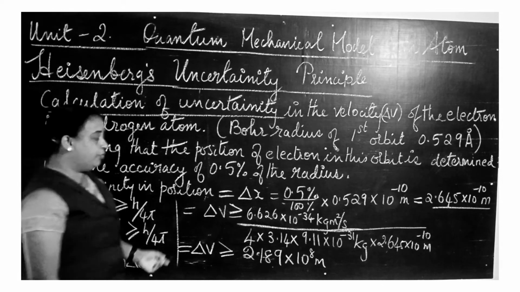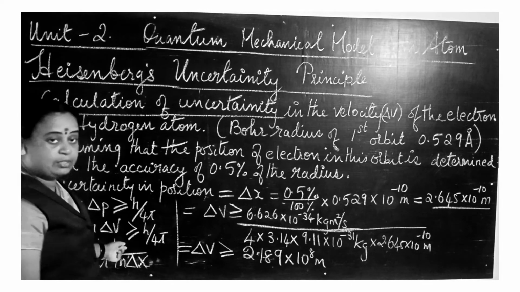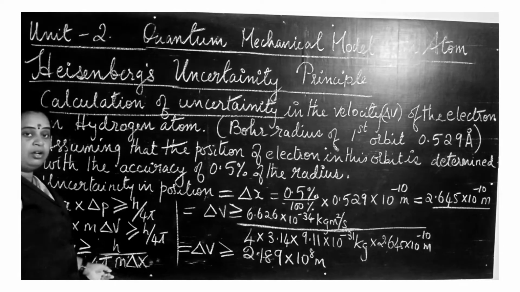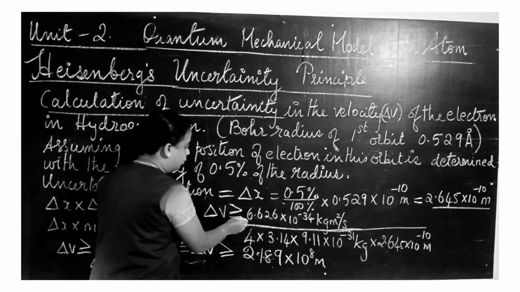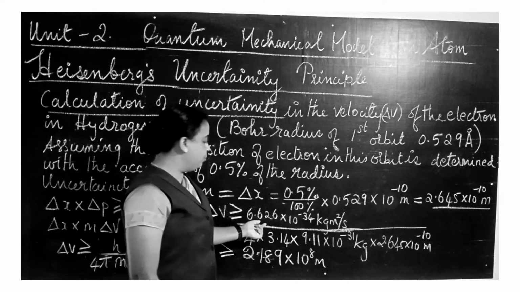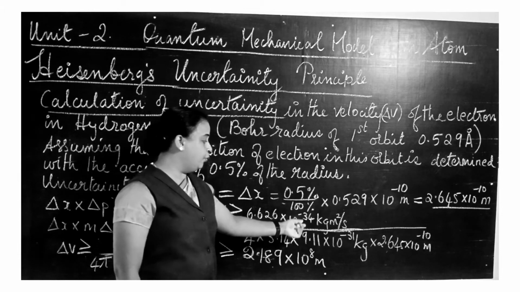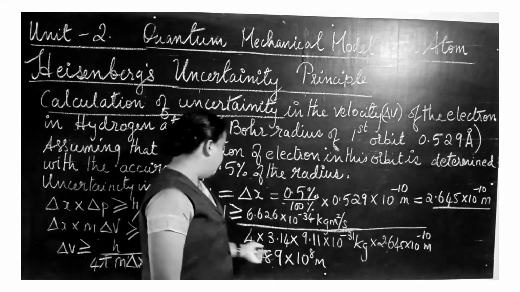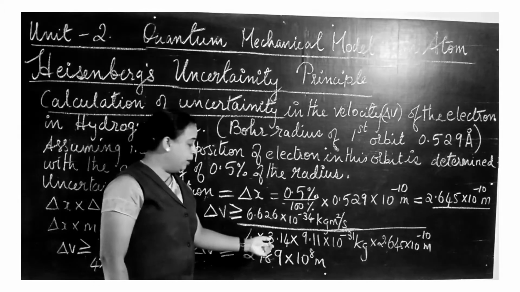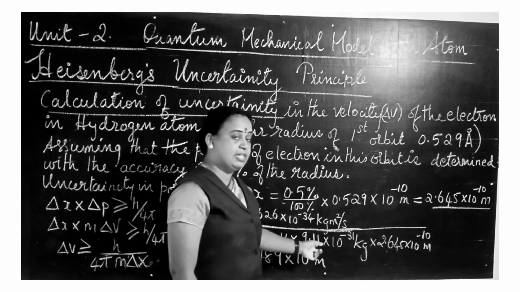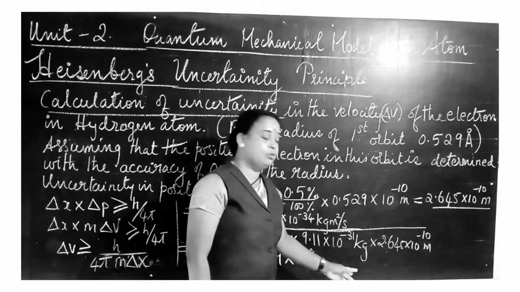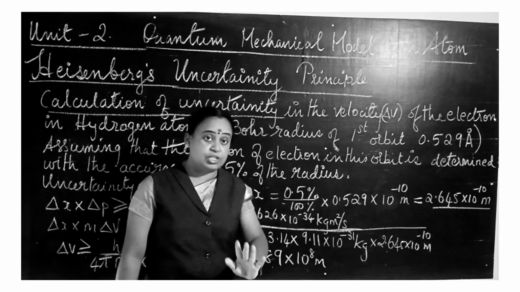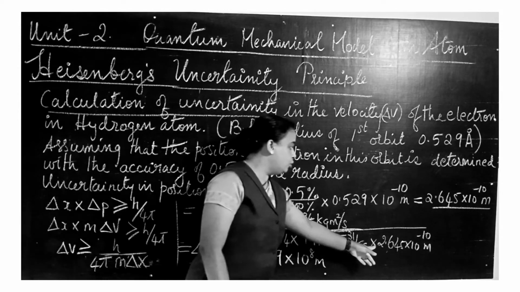Now we substitute the values of Planck's constant, the mass of the electron and the value of pi. So delta v is greater than or equal to the Planck constant, 6.626 into 10 to the minus 34 kilogram meter square per second, divided by 4 into pi, where pi is 3.14, into the mass of the electron, 9.11 into 10 to the minus 31 kg. This mass is constant, there is no change in that.